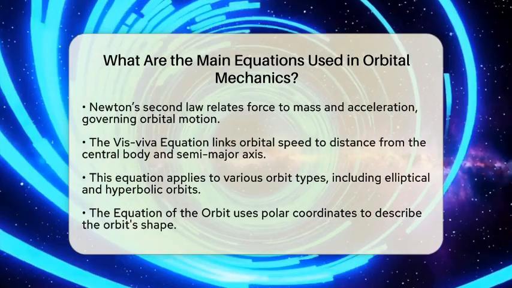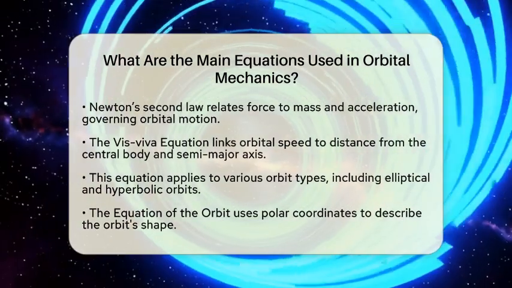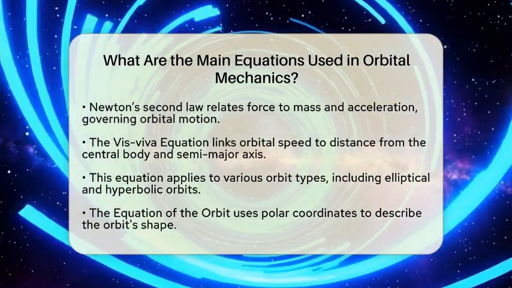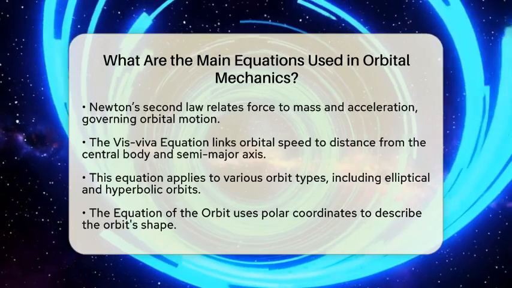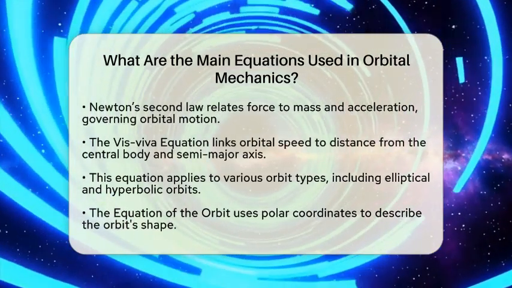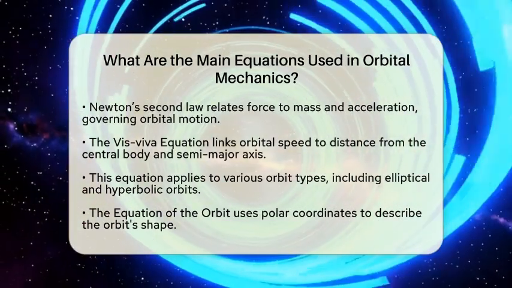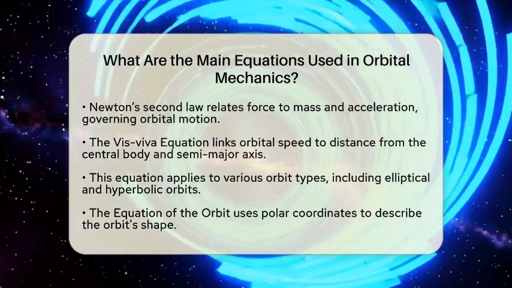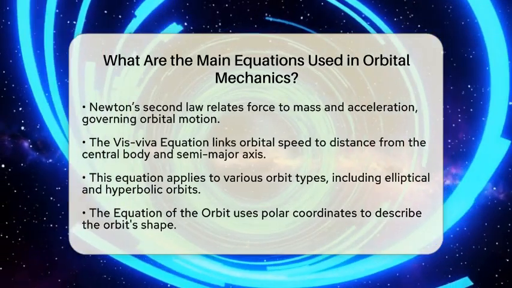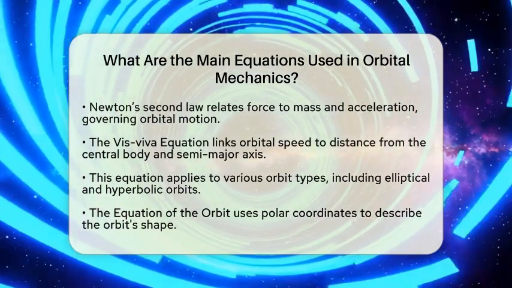Next, we have the Vis-viva equation. This equation connects the speed of an object in orbit to its distance from the central body and the semi-major axis of its orbit. The equation shows how velocity changes depending on the position of the object along its path. It applies to various types of orbits, including elliptical and hyperbolic.